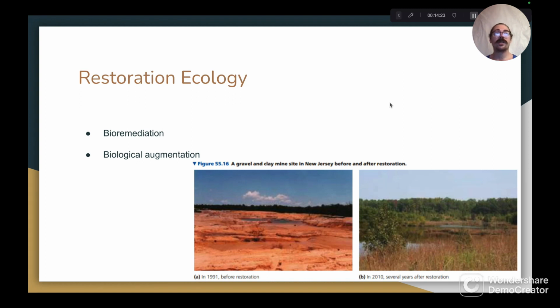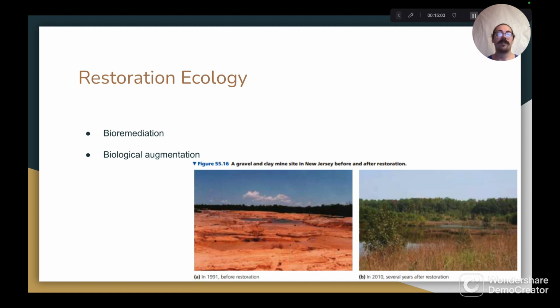Finally, we can talk about restoration ecology, starting with bioremediation. Bioremediation refers to the processes by which humans employ living, well-adapted organisms to remove toxins from heavily polluted ecosystems through various means. For example, organisms that have adapted to life in soils that are highly concentrated with heavy metals can be deployed to absorb these heavy metals from a region's soil, and then the organisms can be removed from the ecosystem, thus ridding the ecosystem of large amounts of these materials.